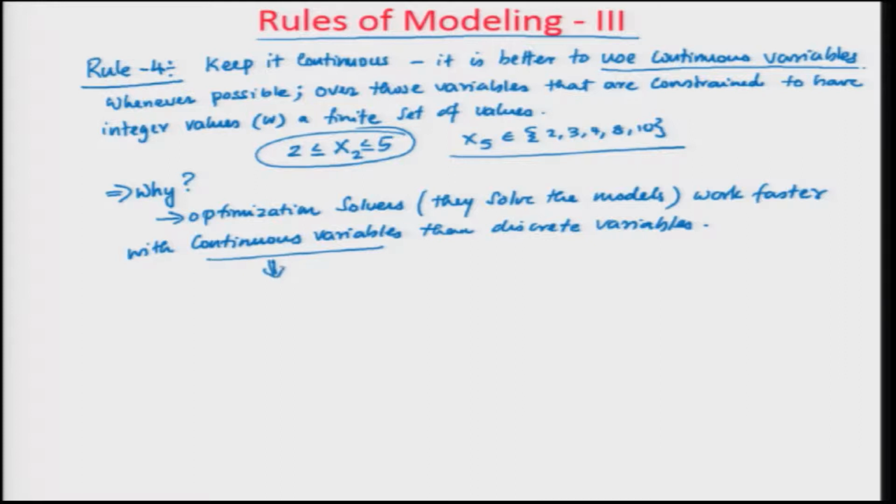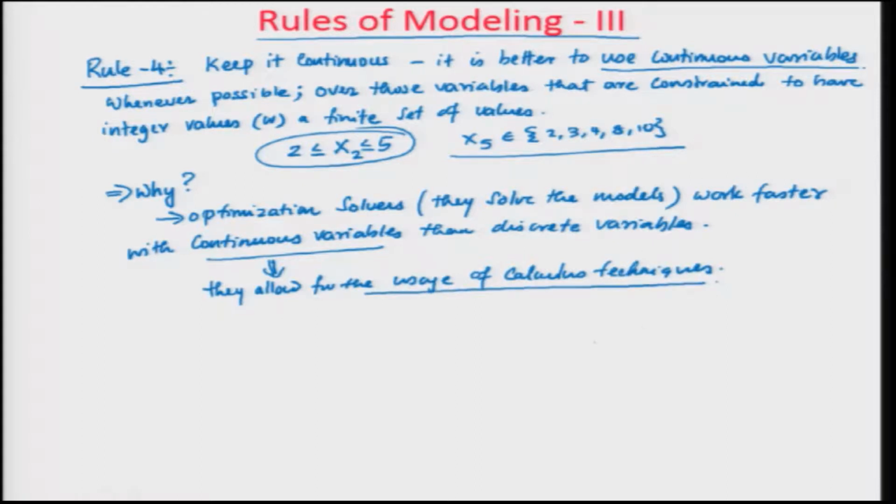Continuous variables allow for the usage of calculus techniques. Since continuous variables allow you to use calculus techniques or techniques of gradient and such, the optimization solvers will work much faster in the realm of continuous variables than discrete variables.